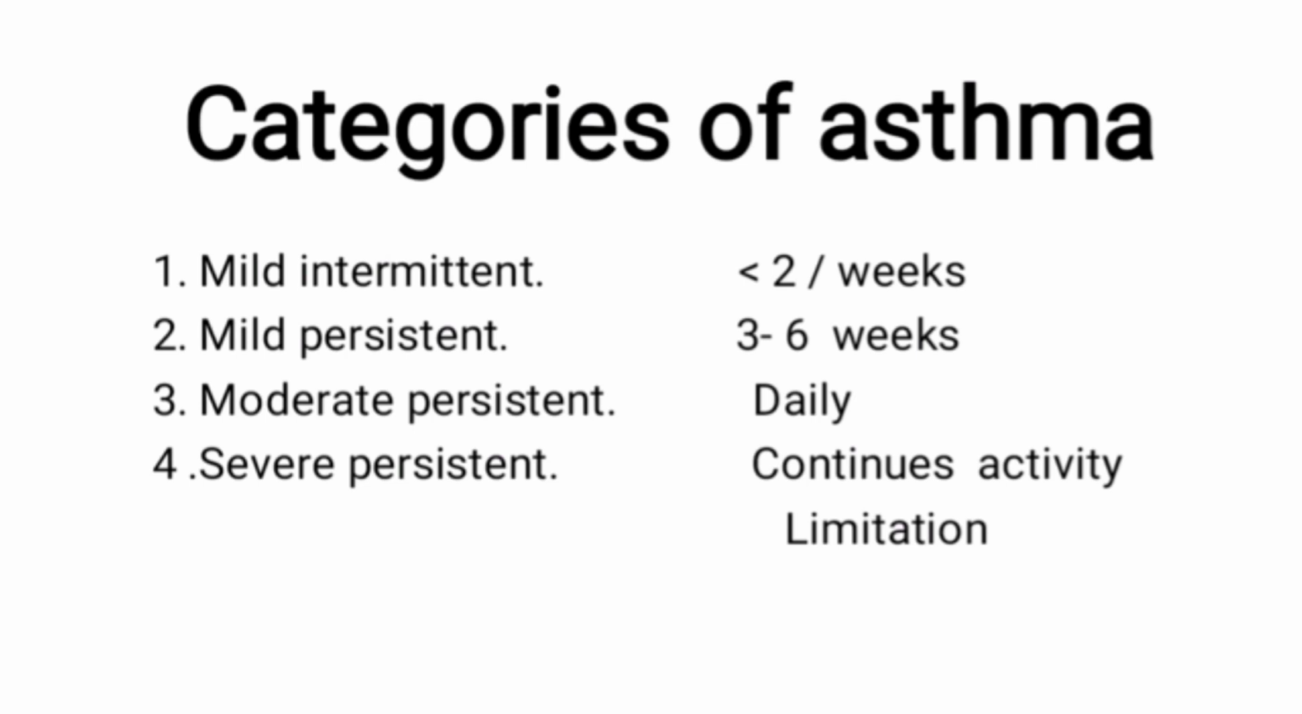Categories of asthma. Mild intermittent means every 2 weeks there might be attacks. Mild persistent means 3 to 6 weeks there are continuous symptoms. Moderate persistent means there are daily attacks. Severe persistent means there is continuous activity limitation.